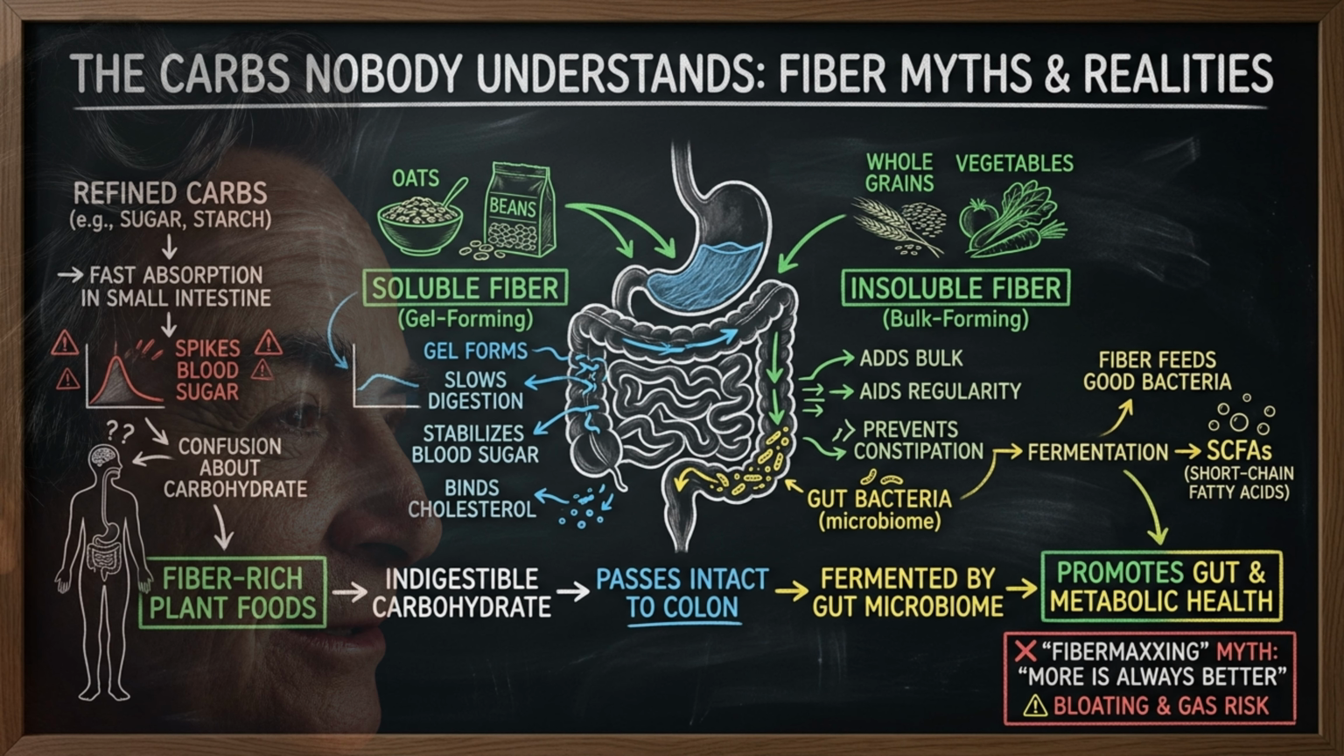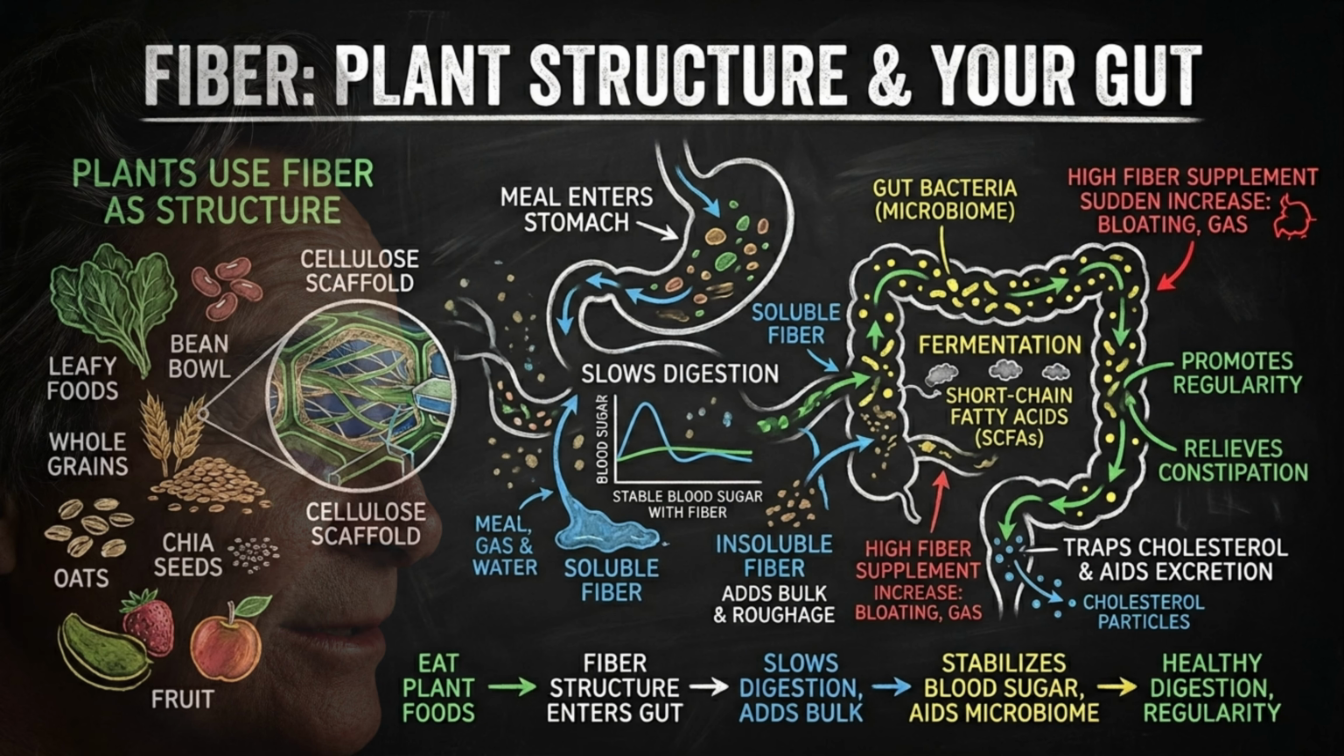This is why calling all carbohydrates the same thing creates confusion. Fiber is one of the most misunderstood carbs. Plants use fiber as structure. Think of it like scaffolding, walls, and framework. When you eat plant foods, some of that structure enters your digestive system. It changes the speed, texture, movement, and behavior of the meal as it travels through the gut.